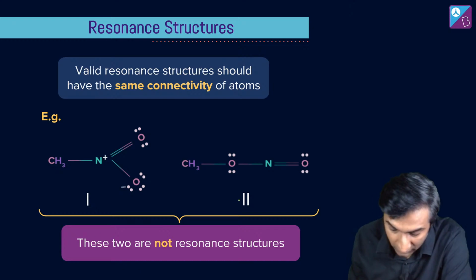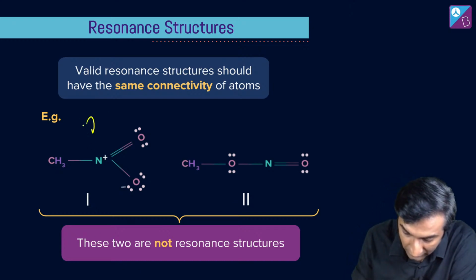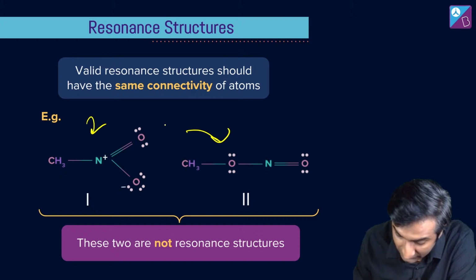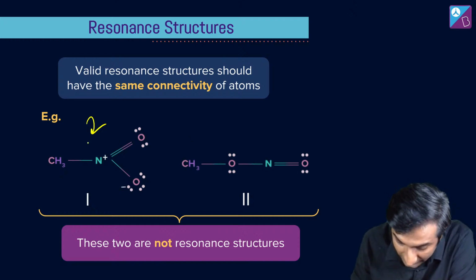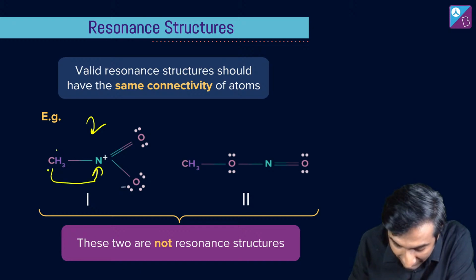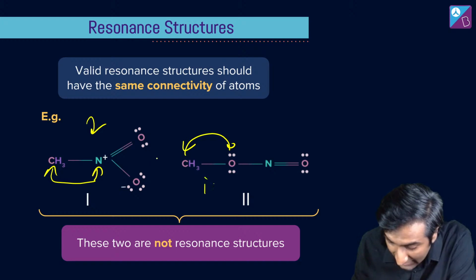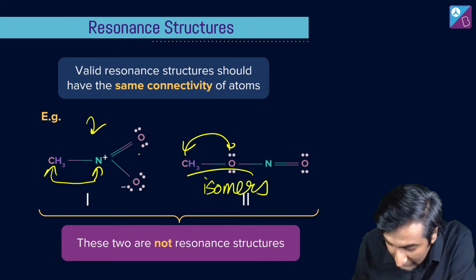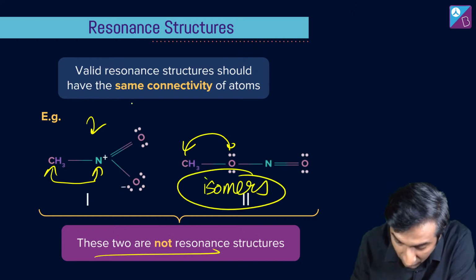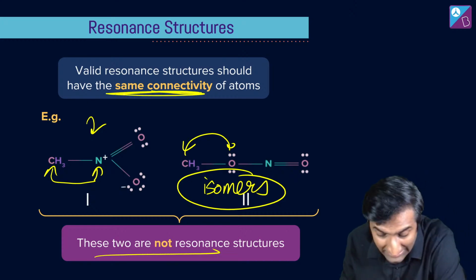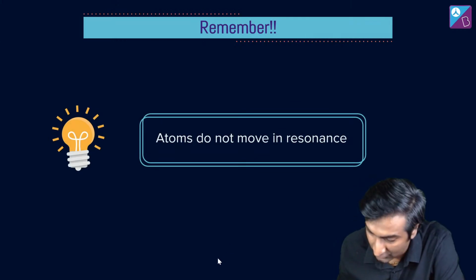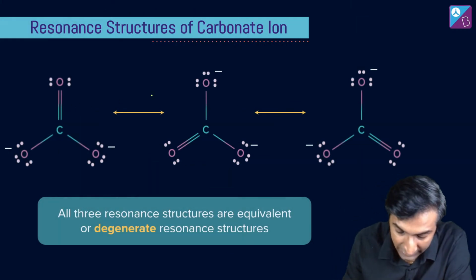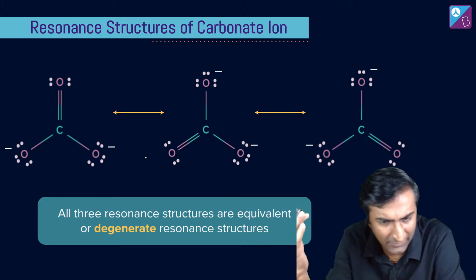So, for example, if I have this molecule over here, this is not the same as this because I've completely destroyed the structure. Here, the bond between carbon and nitrogen existed. Either I'm forming a bond between carbon and oxygen. So these are isomers. These are not resonance hybrids. Connectivity must be the same. You cannot change where one atom is joining another. Atoms don't move in resonance. It's the electrons that do. So for example, carbonate, this is one of the famous things, right?